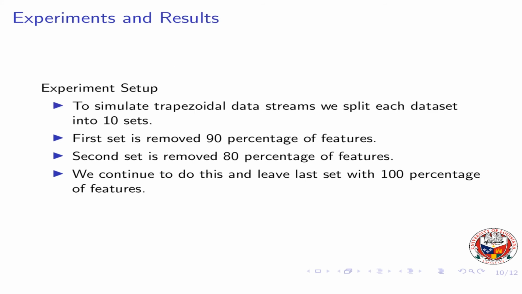We provide experiment details in this slide. To simulate the trapezoidal data stream, we split each dataset into 10 sets. For the first set, we remove 90% of the features and only carry 10% of the features. In the second set, we remove 80% of the features and only carry 20% of the features. Likewise, we continue to do this and leave the last set with 100% of the features.